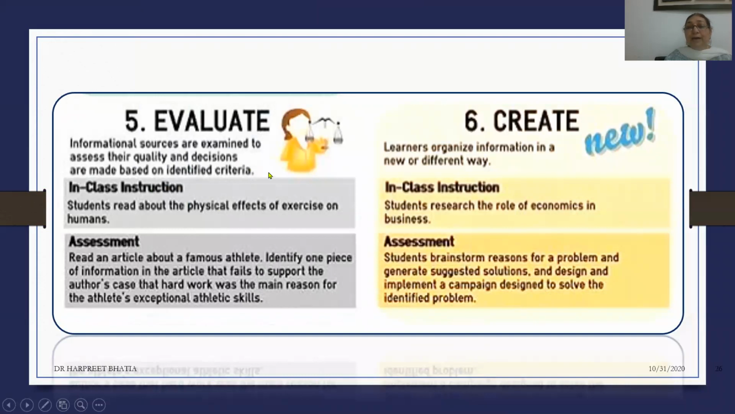Then the last ones are evaluate and create. The evaluate talks about the sources of information are examined and the quality is assessed. Decisions are made on the basis of some criteria. Say for example, there are 4 or 5 kinds of theories or definitions that have been given for a particular concept, and the student is asked which out of these you think defines this concept the best. So that is where the student would have to turn to evaluating.